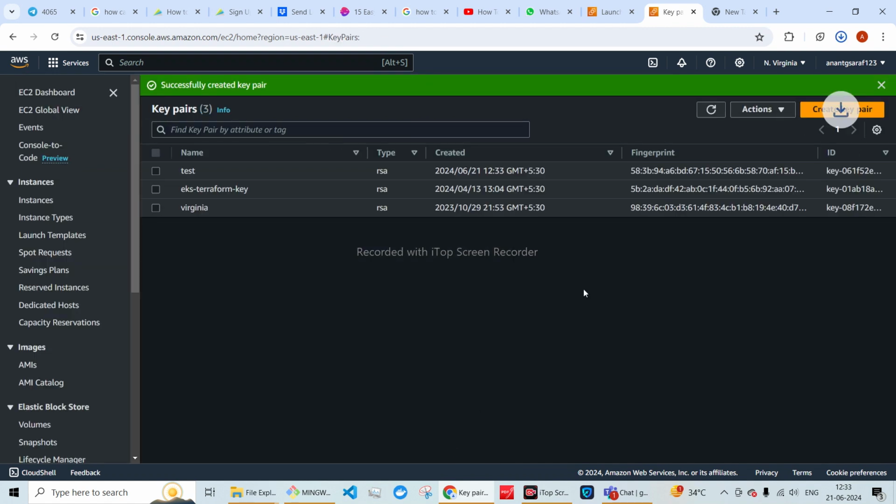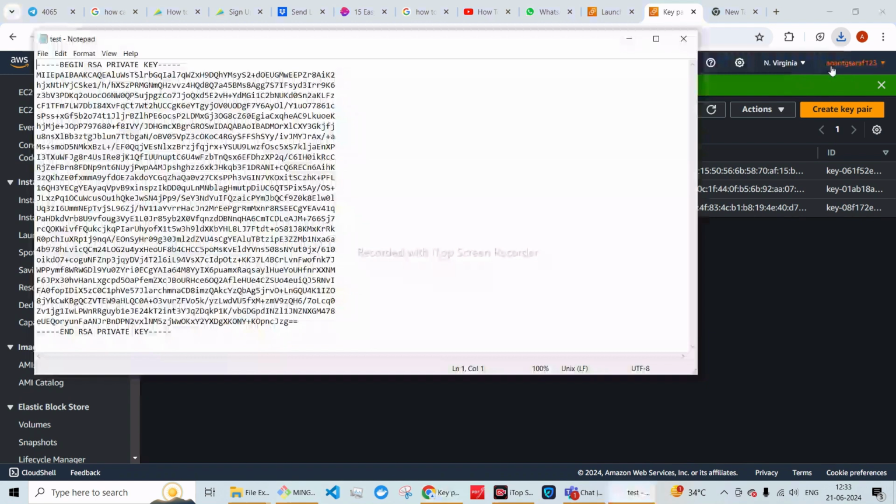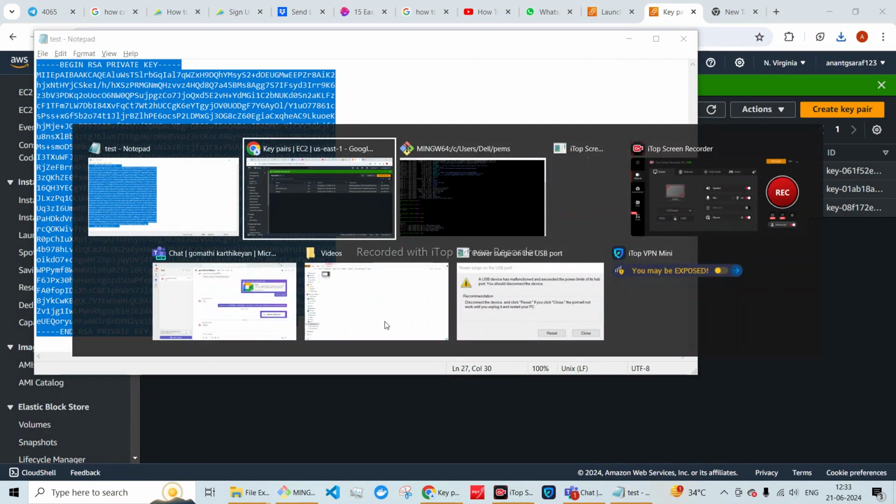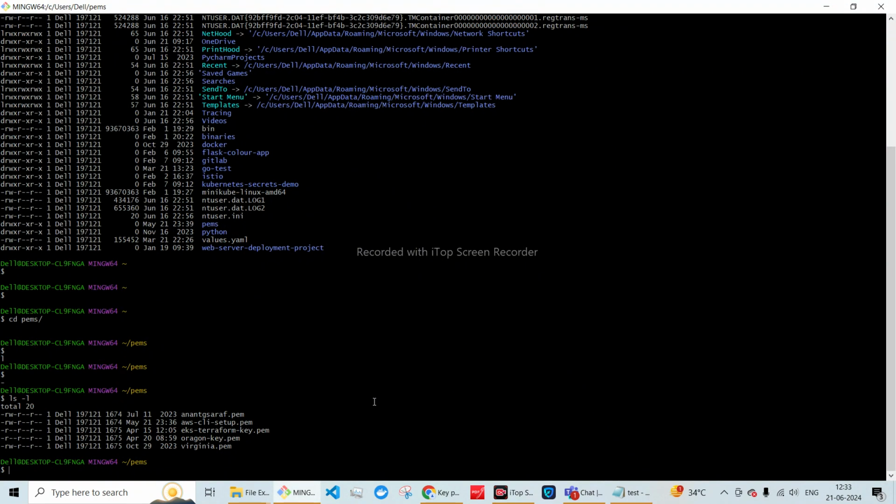Once you create it, it gets downloaded here. We can copy the content of this key and put it inside one folder. Here I have created one folder with the name temps.